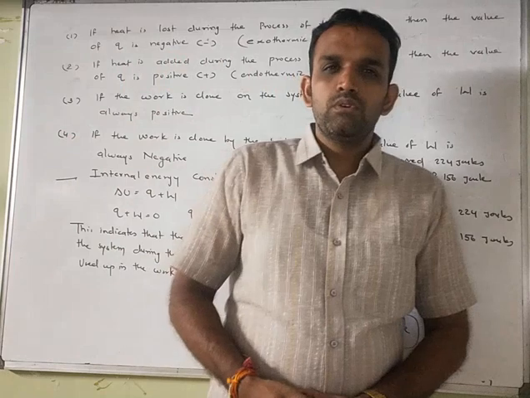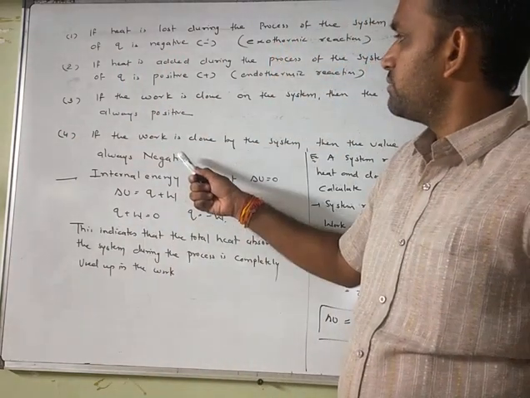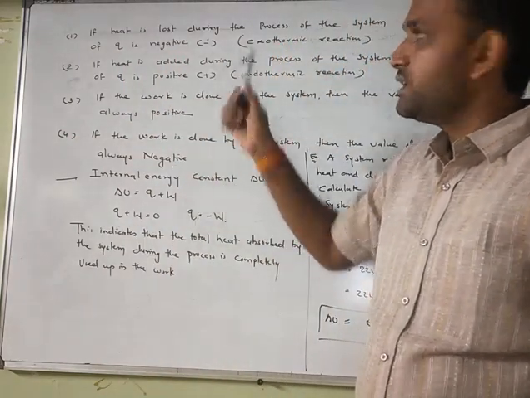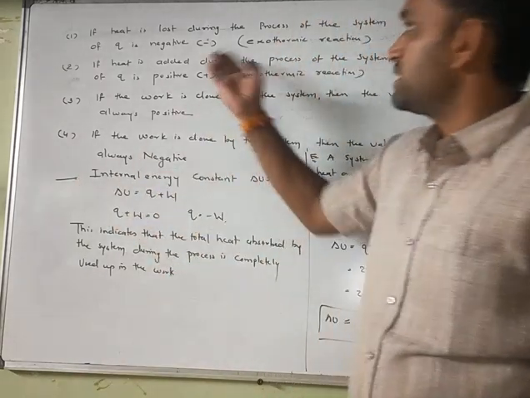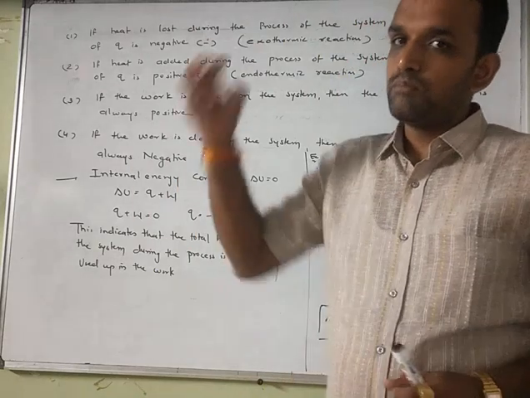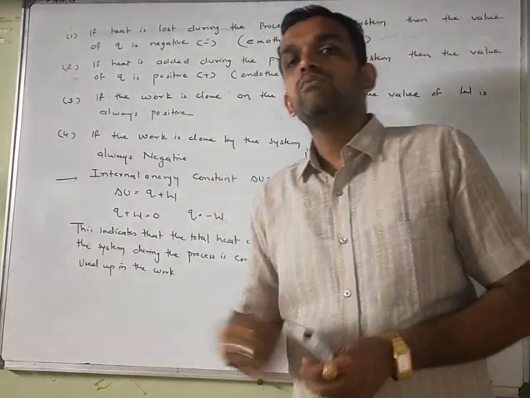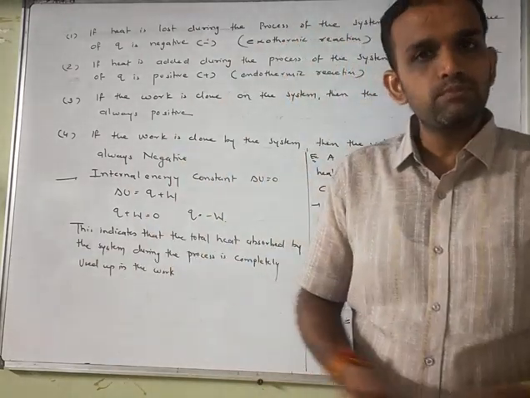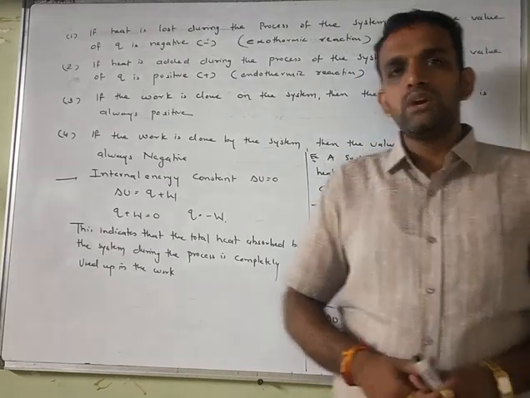So this is how, first thing that you have to remember, 4 different things: if the heat is lost, then Q is negative. Heat is gained, Q is positive. Work done by the system, W is negative. Work done on the system, W is positive. Understand? So all these things you have to know.